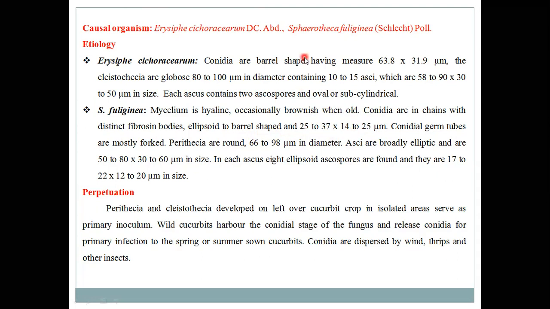So this Sphaerotheca pathogen reproduces sexually by forming cleistothecia spore fruits. Inside the cleistothecium, a number of asci are generally produced, and each single ascus has 8 ascospores. Means the same reproduction methods, that is, sexual and asexual methods. Then the primary infection is from infected plant part debris in soil, or cleistothecia left over in the soils, and the secondary source is conidia spread through wind or air currents.